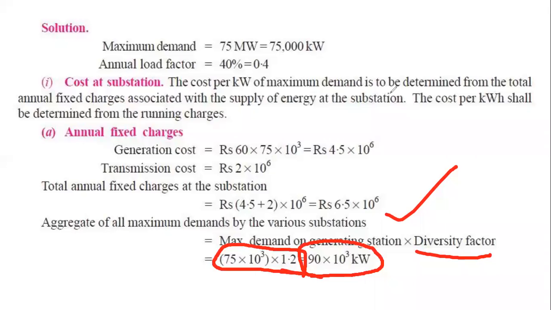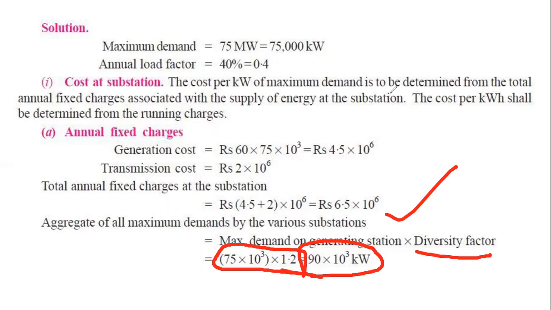But the substation maximum demands are different, because several substations are providing power to several zones, so all the substation level maximum demands will not be the same. So when we sum the maximum demands of the various substations and the diversity factor is given, we need to multiply the diversity factor with the maximum demand of the generating station. When we multiply 75 with 1.2, it is 90 megawatt, or 90 into 10 to the power 3 kilowatt. So this is the maximum demand at the substation level.